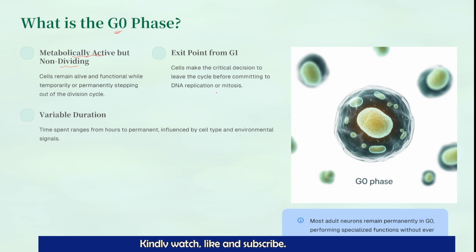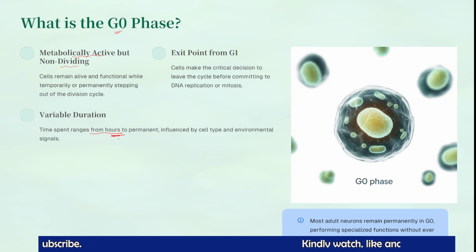The time spent in it ranges from only hours in some cells. In some cells, they permanently stay in the G0 phase. Depending upon the type of cells or the signals they are receiving, the duration of the G0 phase will be determined.